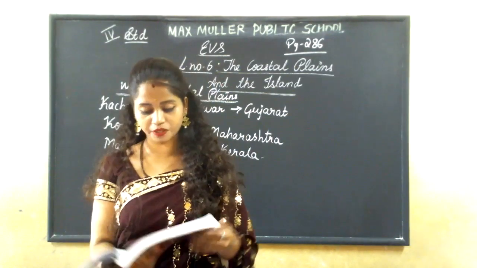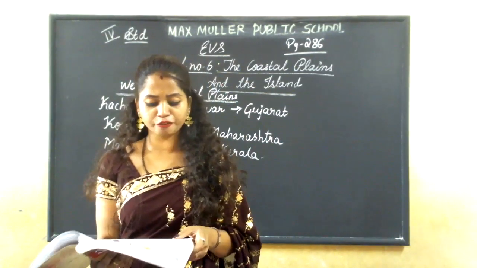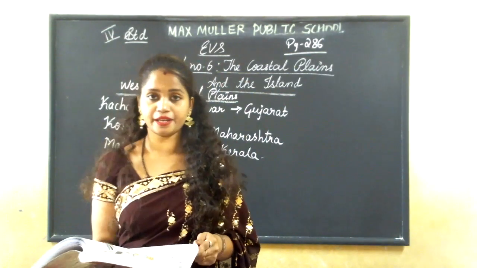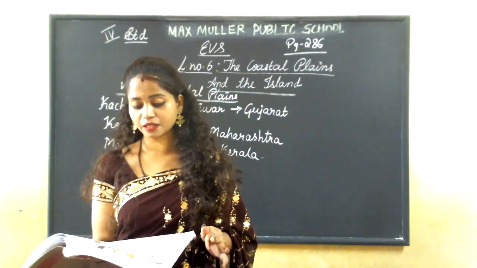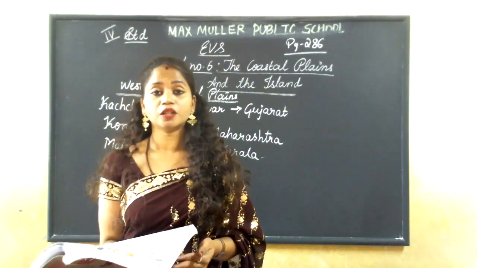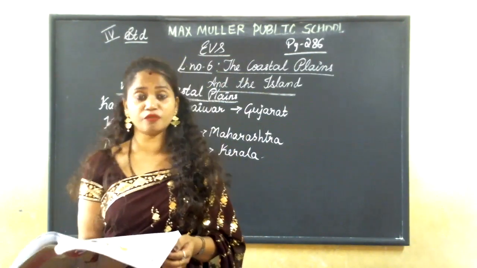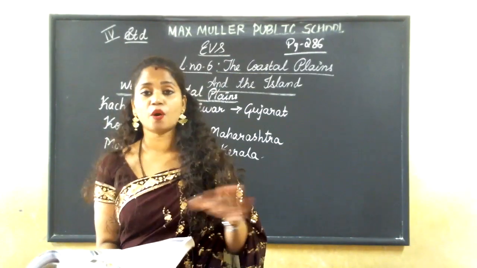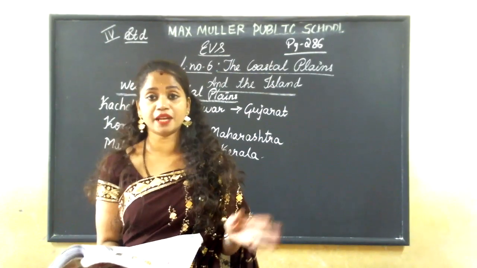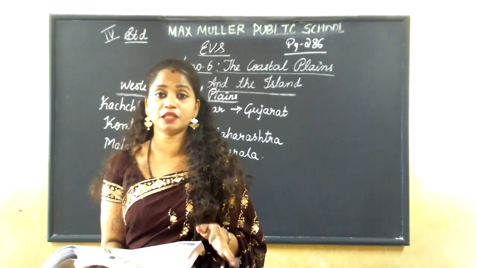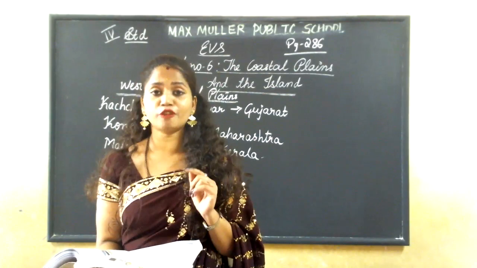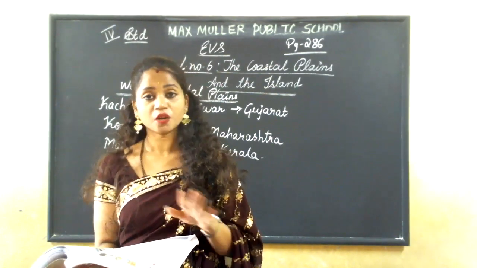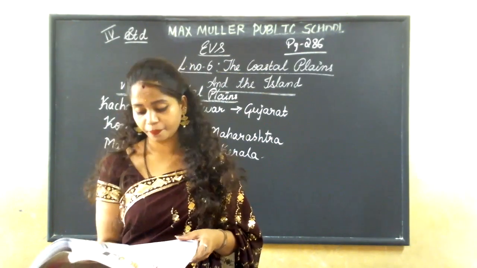The Gulf of Kutch and the Gulf of Kambat in Gujarat are the broadest. These are the very broadest coastal plains. In these two places, the coastal plains are very broad.